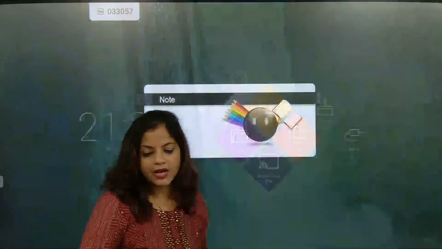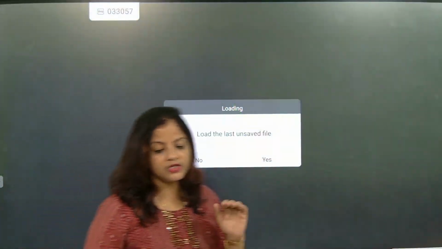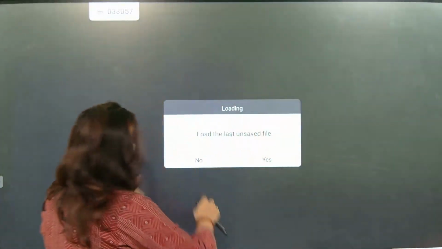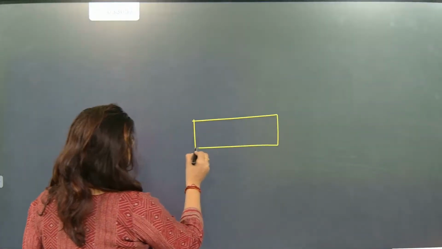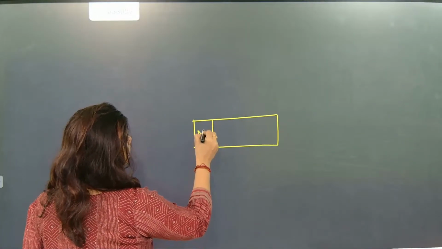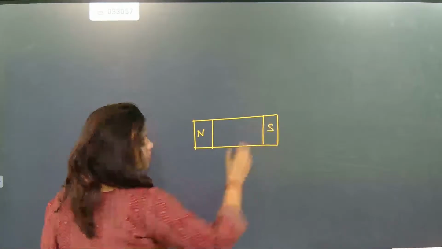Now look here. I'll be explaining some of the properties of this magnet. So let's talk about these properties. First, understand this is exactly a bar magnet. The bar magnet will have a north pole and a south pole.